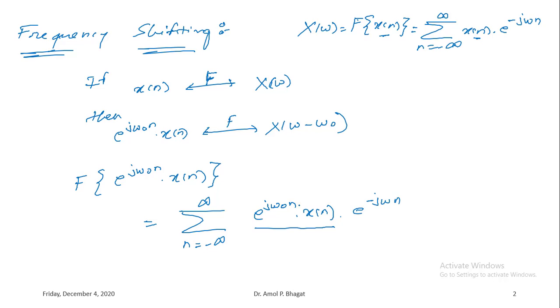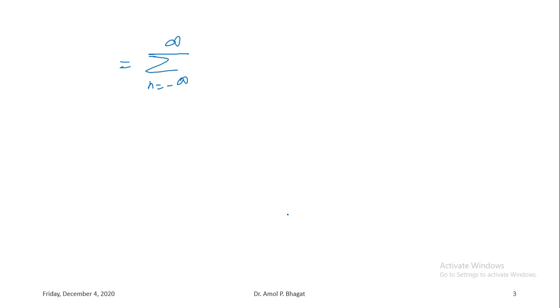I'll just rewrite this equation here. So what we have is n equals minus infinity to infinity. I'll just adjust these terms. So I'll write x of n initially: x of n into e to the power j omega 0 n, into e to the power minus j omega n.